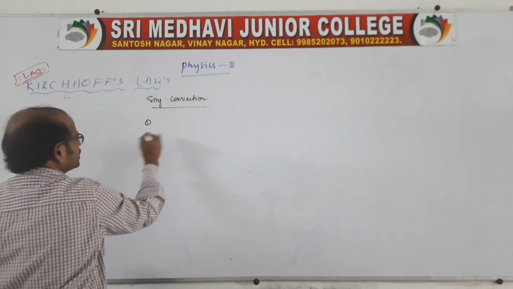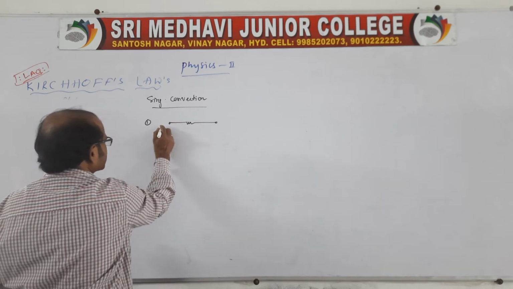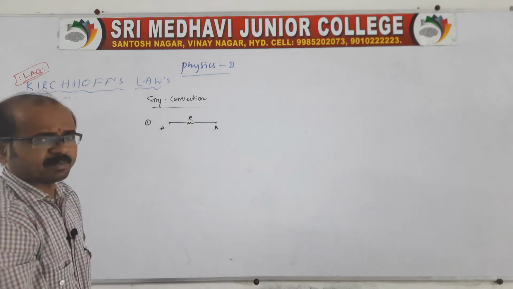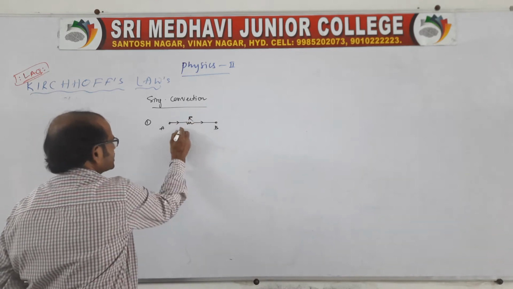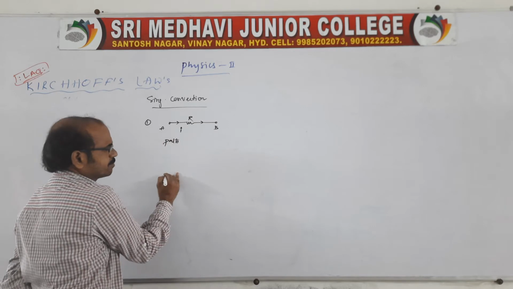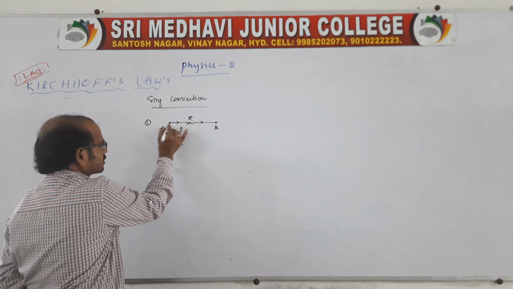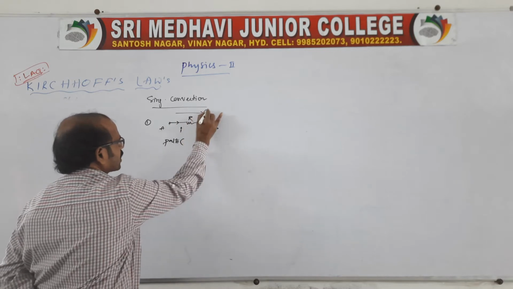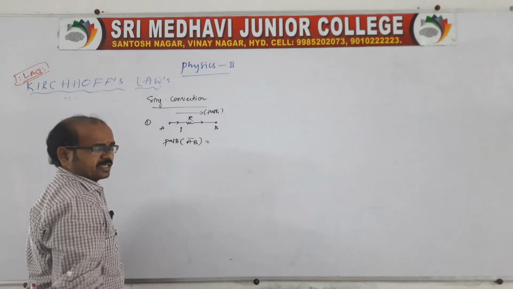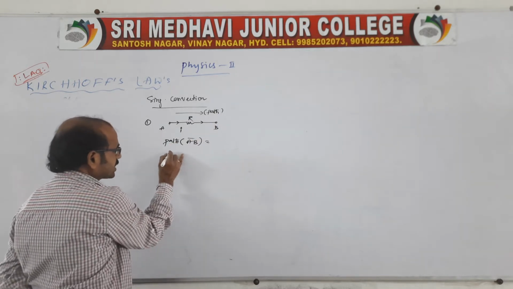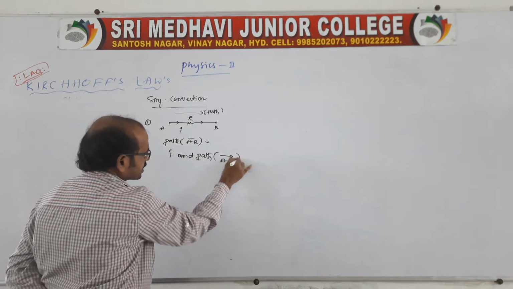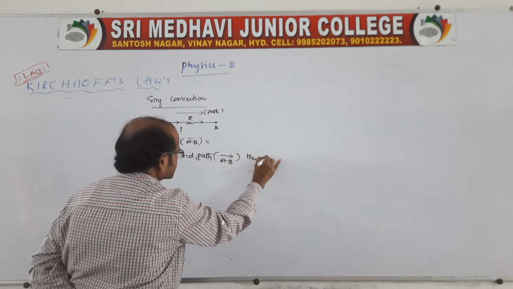See, first convention: suppose you take a resistance whose ends are A and B. The resistance of the given resistor is capital R, and the current flowing through the resistor is I. The path is very important. What is meant by path? Suppose we are moving from A to B; that is the path. If the current I and the path are in the same direction, that is A to B,